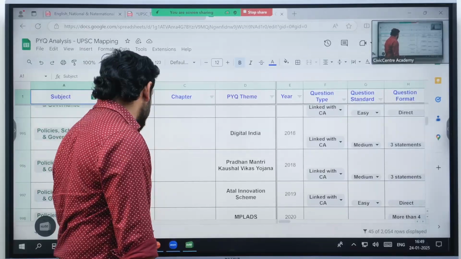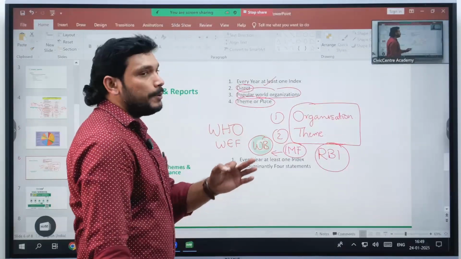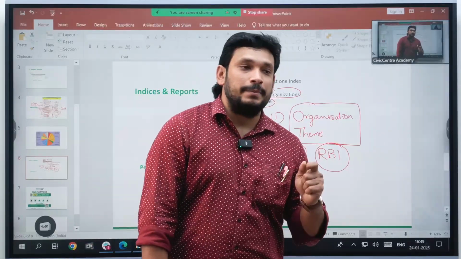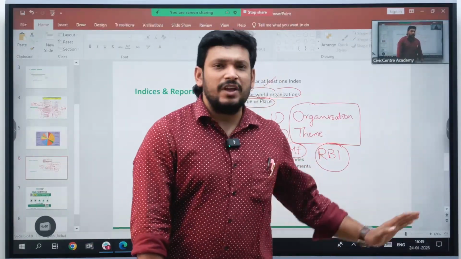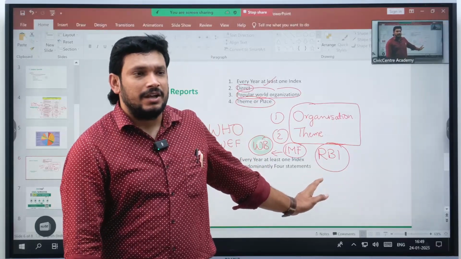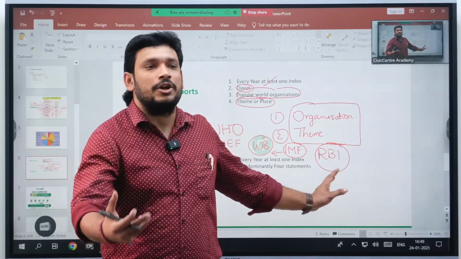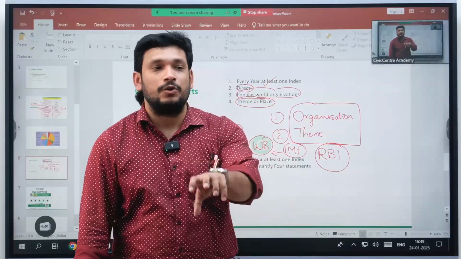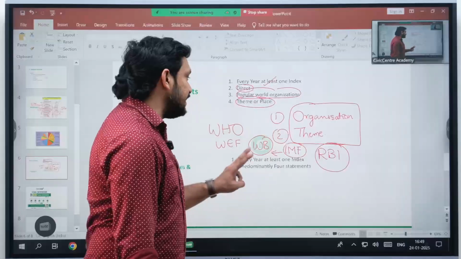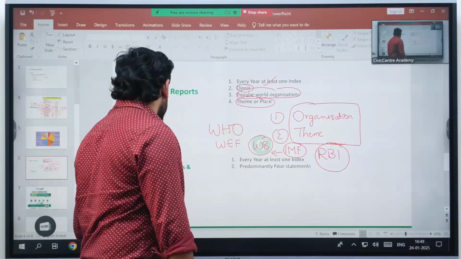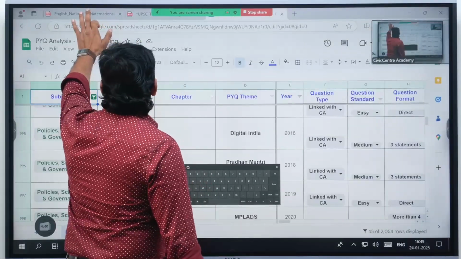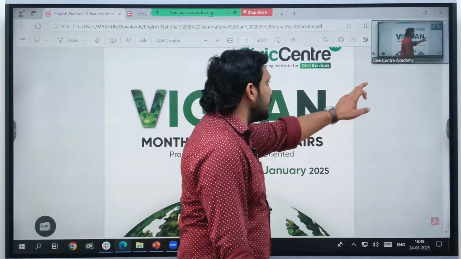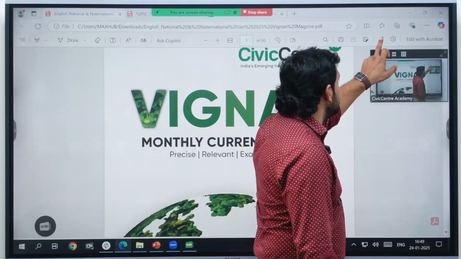Now, as I said, we need to be proactive enough in order to recognize which aspect will be asked in the examination. Now we have come and analyzed completely, right? Regarding what are the topics that we need to concentrate on, how they will be asking those topics, how much deeper we need to go into that topic. So these 3 things will apply in order to understand what topics they can ask. This is the Vigyan magazine, which is published every month.